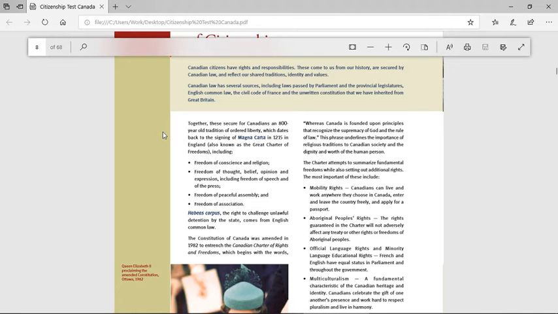Interesting. The Constitution of Canada was amended in 1982 to entrench the Canadian Charter of Rights and Freedoms. That's not even that long ago.